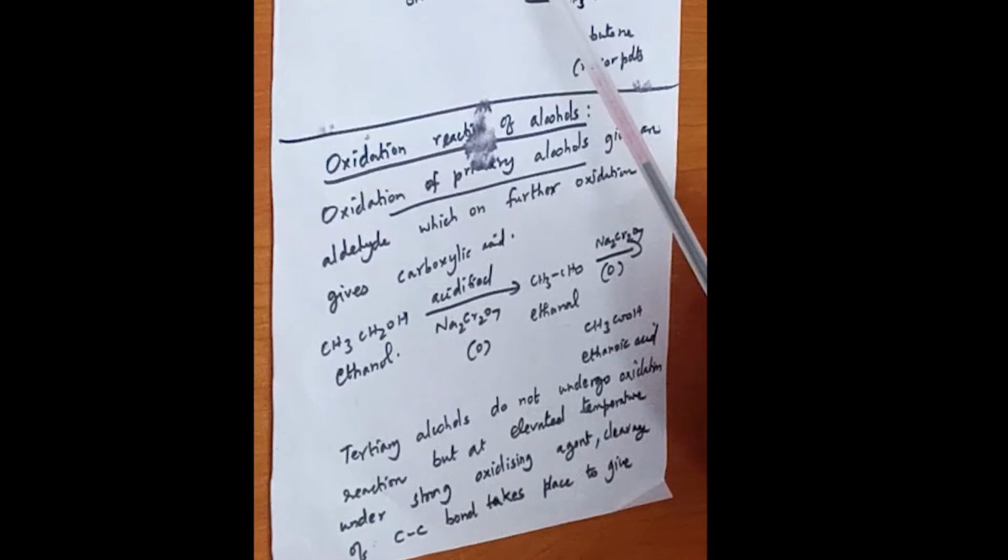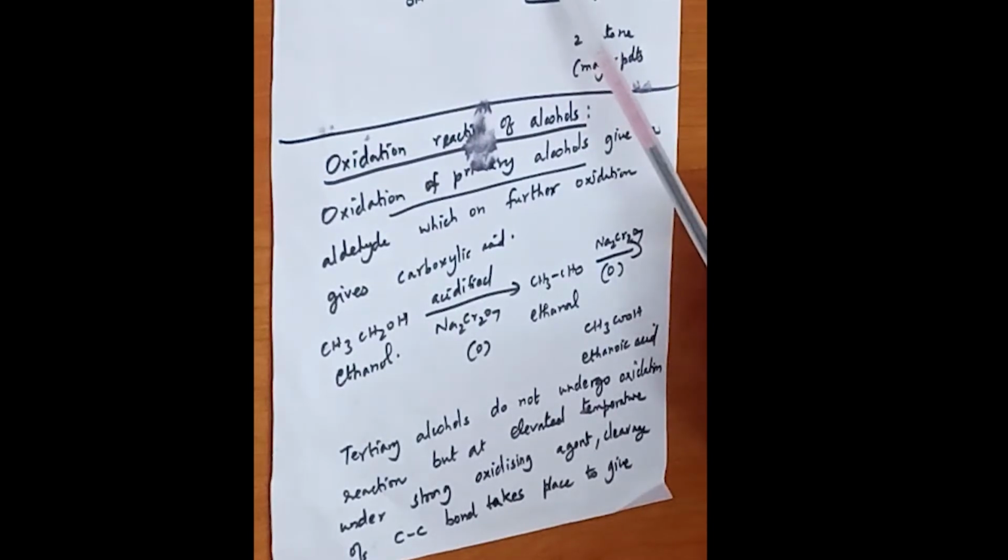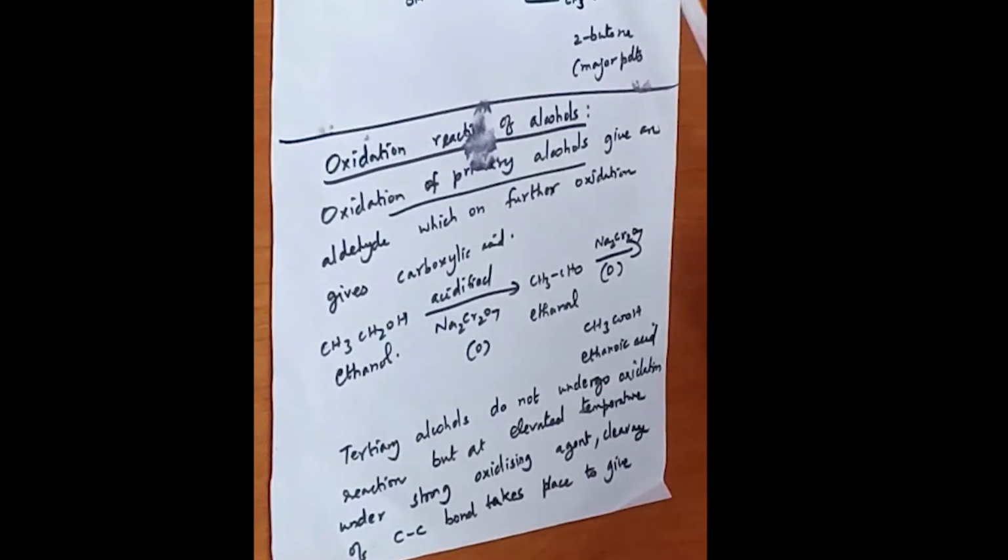So we have seen 2 examples for Zaitsev rule. One is dehydrohalogenation of 2-bromobutane and the second example is dehydration of alcohols. A very important 3-mark question you may be asked: explain Zaitsev's rule with an example. Right, so it is an important 3-mark question. Explain Zaitsev rule with an example. So next one is oxidation reactions of alcohol.